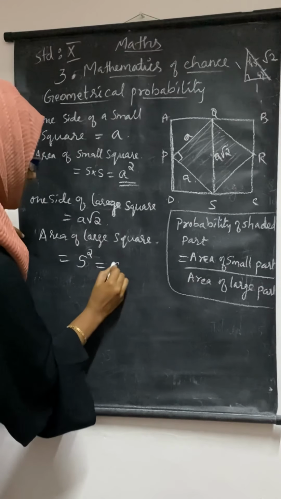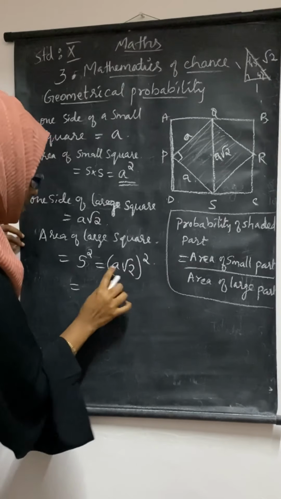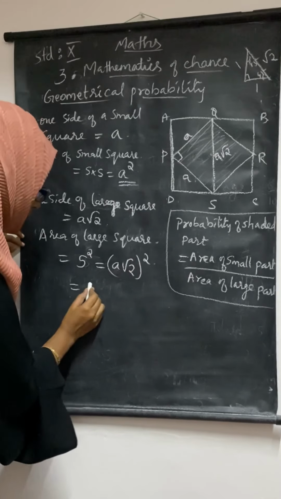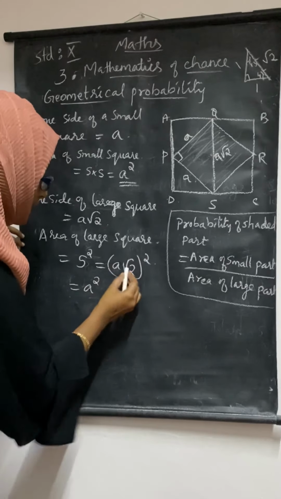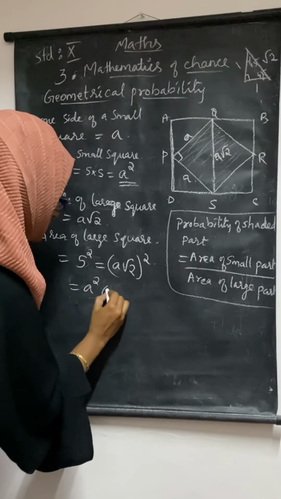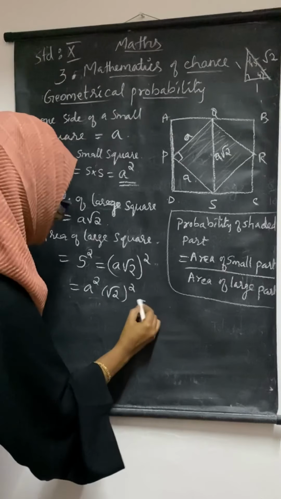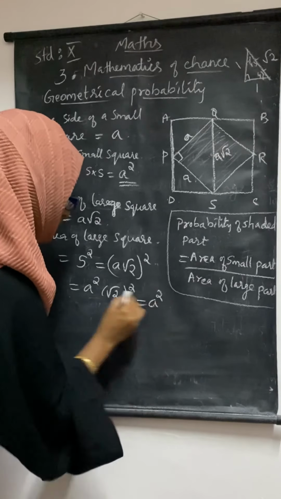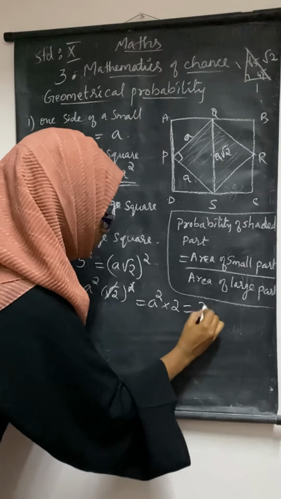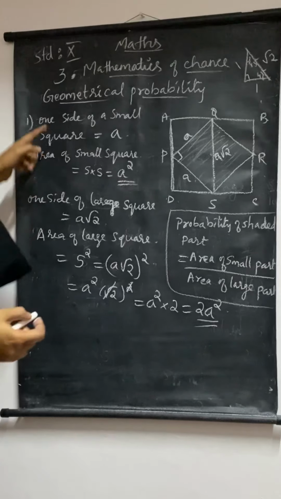What is the one side? A root 2 whole square. Squaring both, A square and root 2 square. The square root and the square cancel, giving 2. So this will be 2A square. 2A square got.